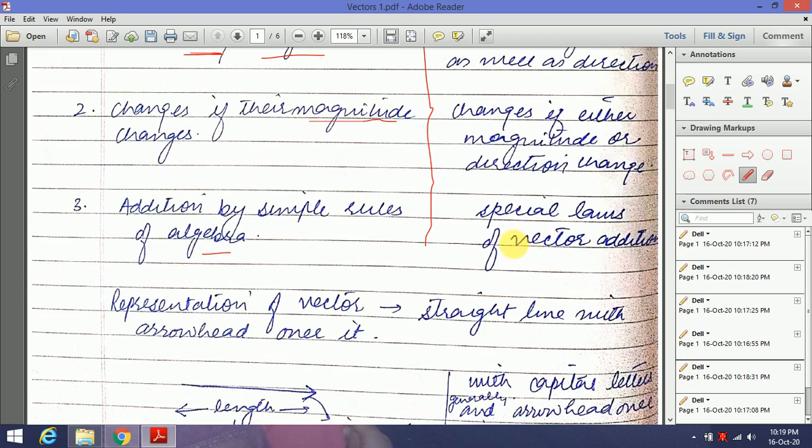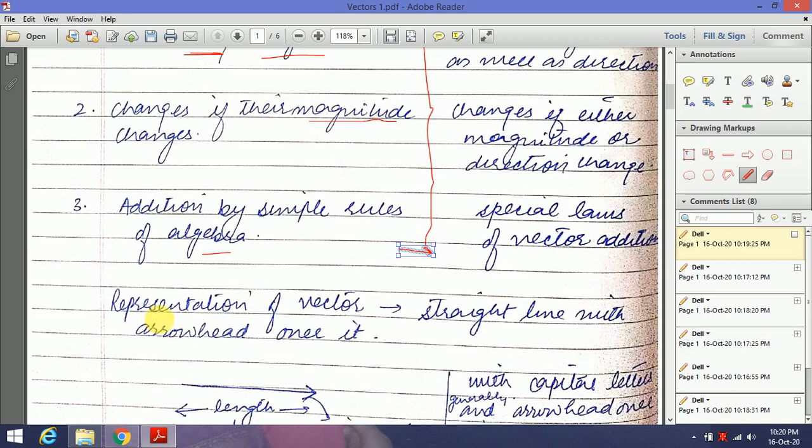For example, if I am saying 5 Newton force on the body is acting in this direction, and one more force is acting in a different direction, 5 Newton and 5 Newton, but we cannot add them simply to make 10 Newton force. If they are in the same direction, then only we can say the total net force acting on the body is 10 Newton. But if two 5 Newton forces are acting on the body in two opposite directions, then the net force on the body would be 0. So we cannot use simple algebra to add two physical quantities which are vectors.